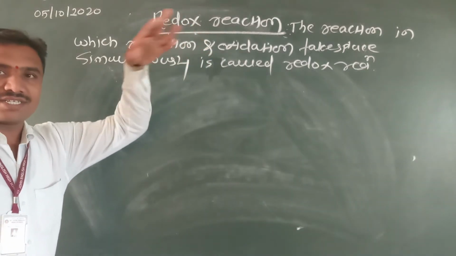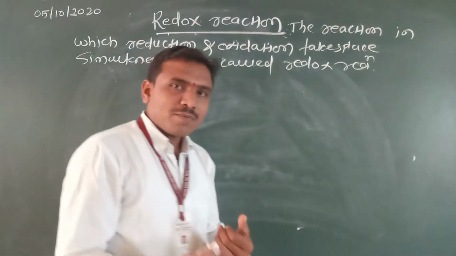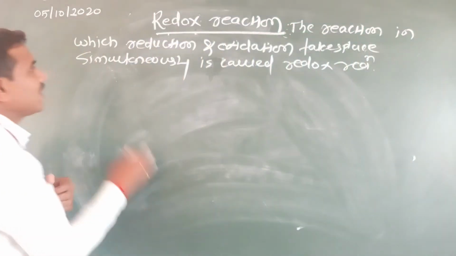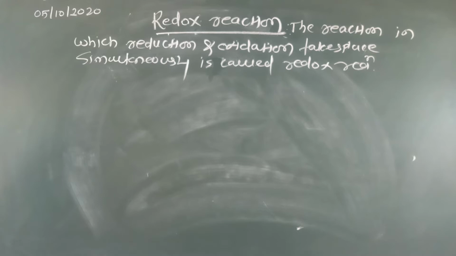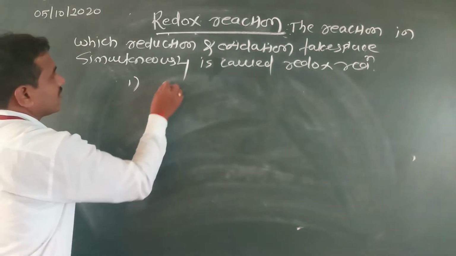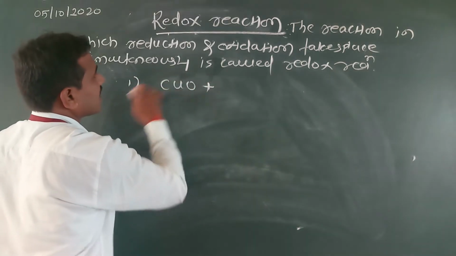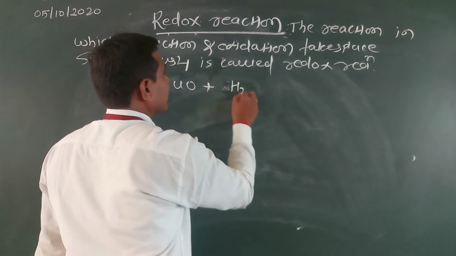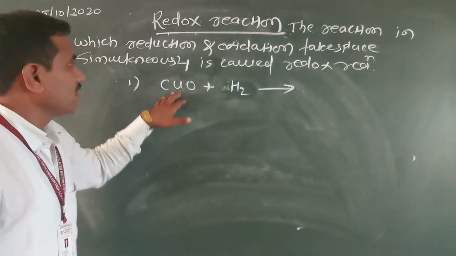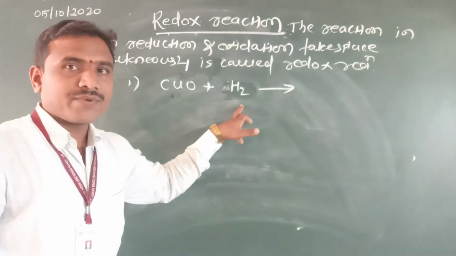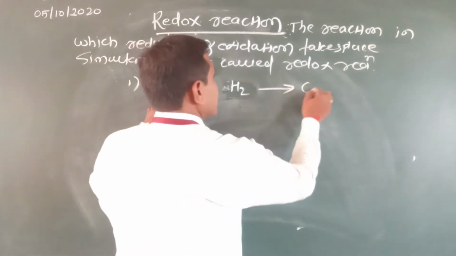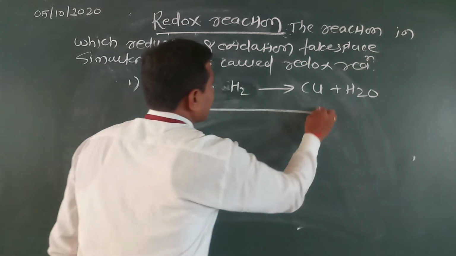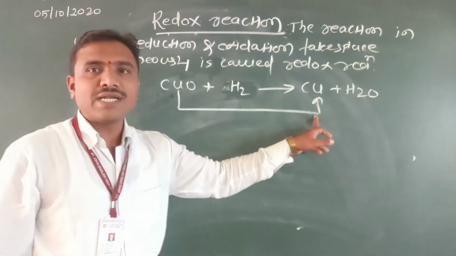Oxidation means gain of oxygen or loss of hydrogen; reduction means loss of oxygen or gain of hydrogen. See here, for example, CuO, copper oxide, plus H2. Copper oxide reacts with hydrogen. What will happen? Cu plus H2O. See here, CuO is the reactant; in the product only Cu.